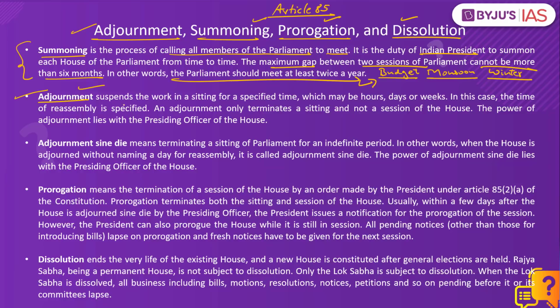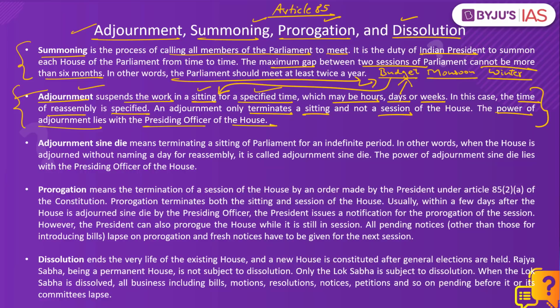Next, we have adjournment. See, adjournment refers to the suspension of the work of the house for a specified time. That is, within each session, the sittings can be suspended for a certain period of time, maybe for a few hours or a few days or a few weeks. And in case of such adjournment, the time of reassembly is specified. Such an adjournment only terminates that particular sitting and not the entire session itself. This power of adjourning the sitting of a house lies with the presiding officer of the house.